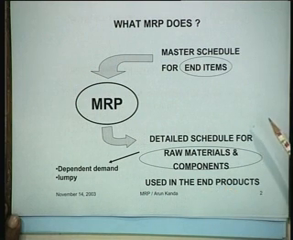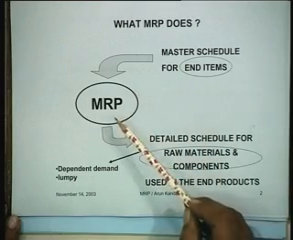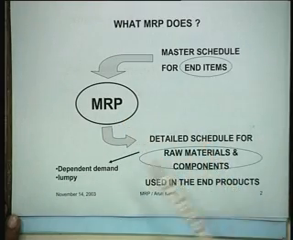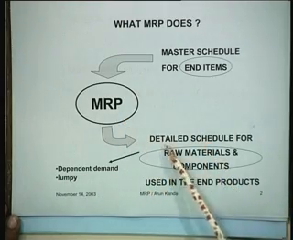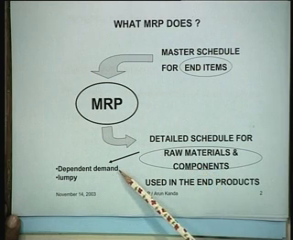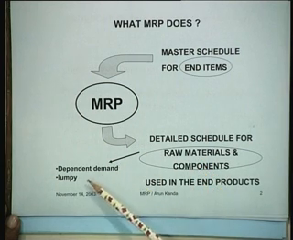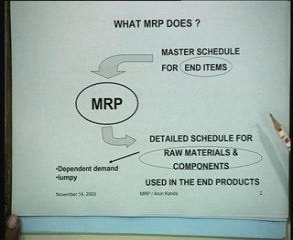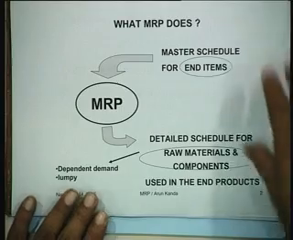The point to be noted here is that in a typical MRP system, the demands that you are dealing with for the raw materials and the components are what we call dependent demands or lumpy demands rather than independent demands. That is the crucial difference between MRP and conventional inventory control.